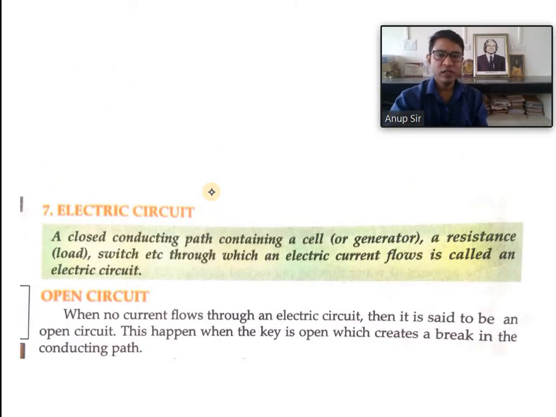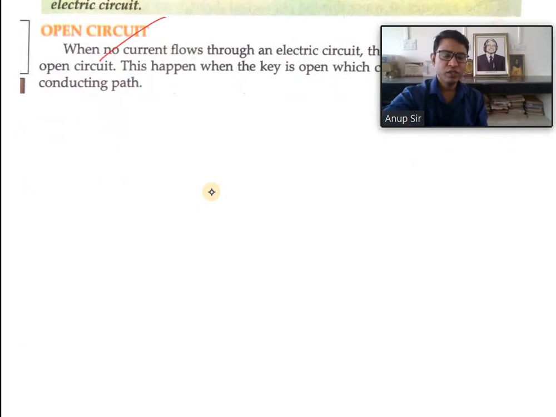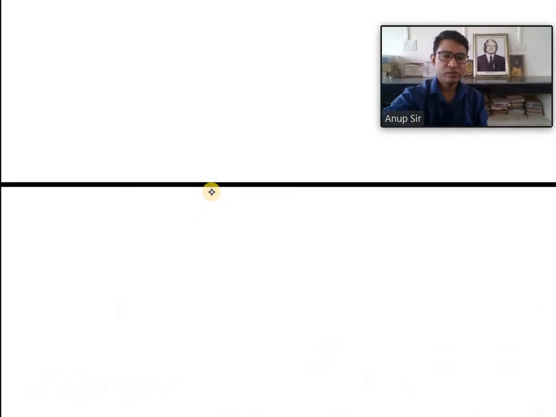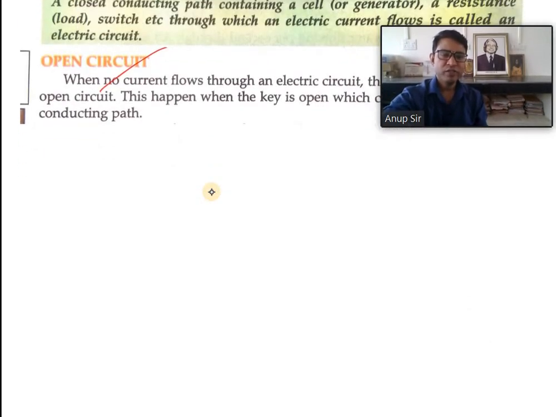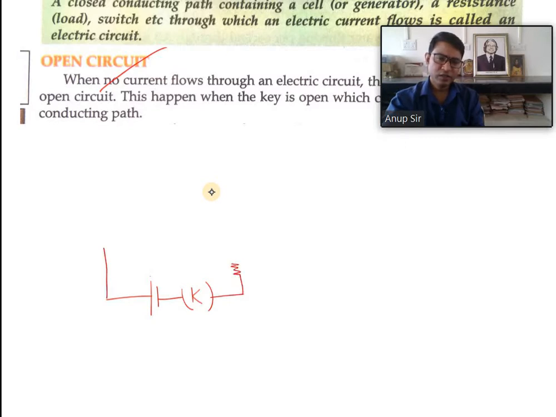Next is what is called open circuit, what is called closed circuit. So let me draw one figure, what is open circuit and what is closed circuit. A typical circuit is like this. This is the battery or power source. Then we apply a key over here. Then this is the variable resistance, and an arrow sign would be over there.